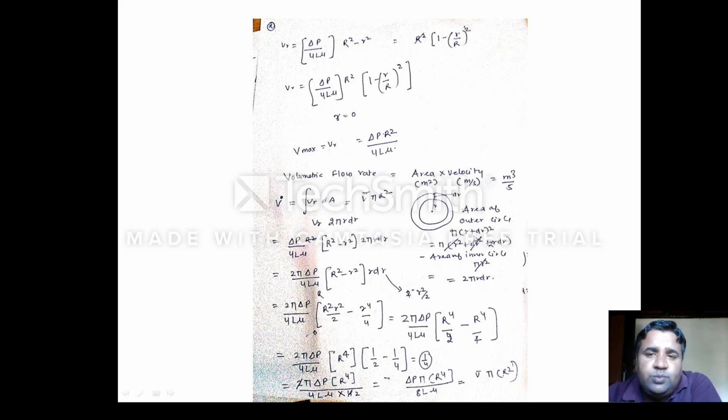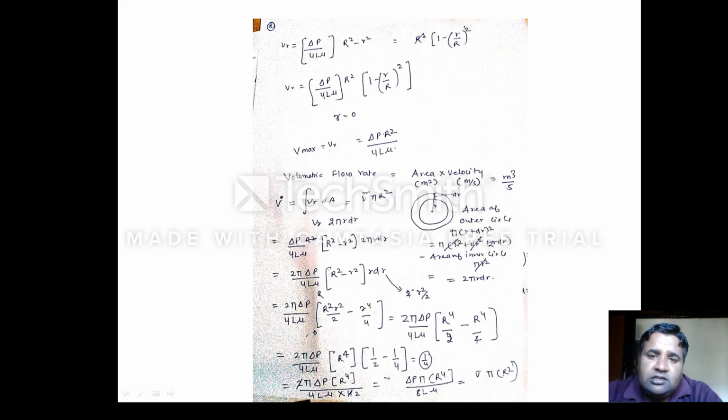So when you open this bracket, you may have studied (a+b) whole square, a square plus b square plus 2ab, in your classes. So it will be r square plus dr square plus 2r dr. Multiplied by the pi on the outer side, when you open it, it will be pi r square, pi dr square, 2 pi r dr, minus pi r square.